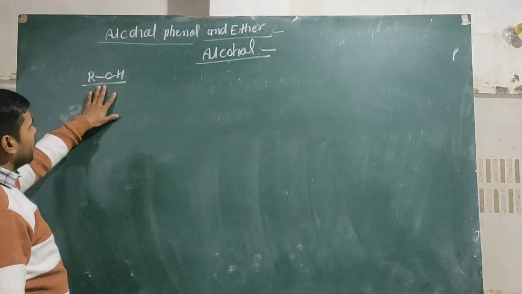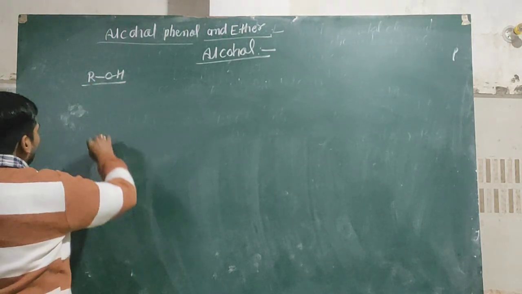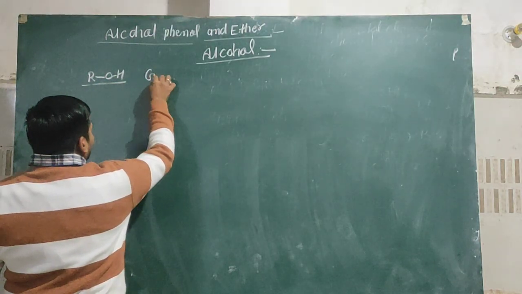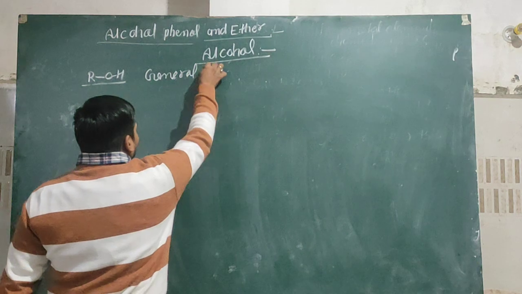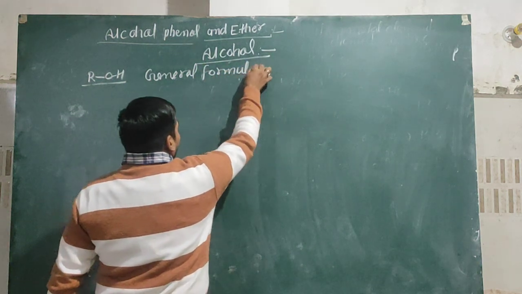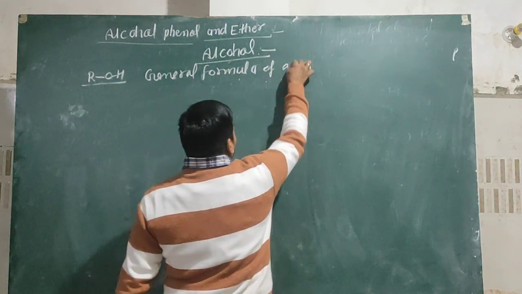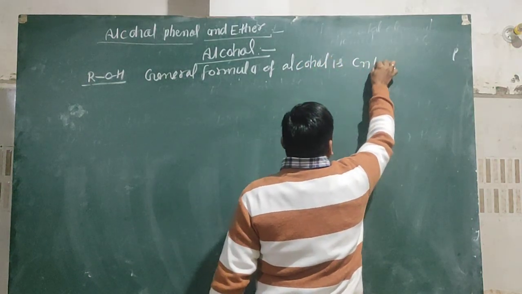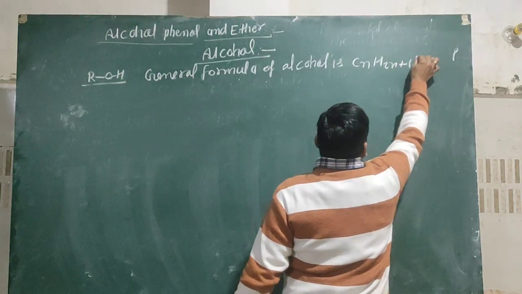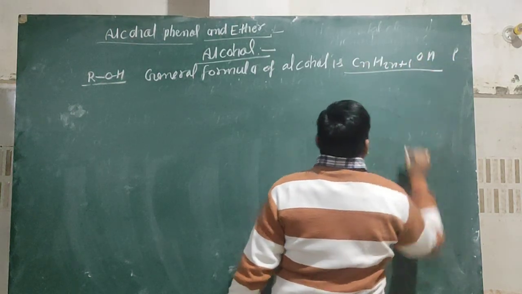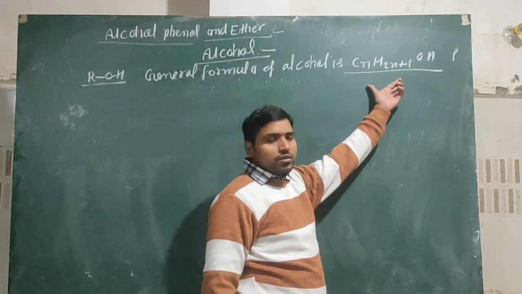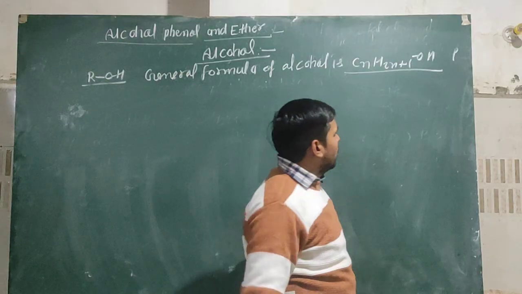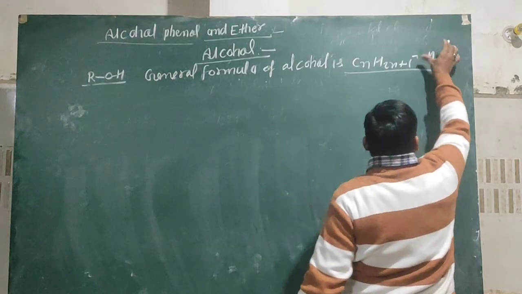The general formula of alcohol is ROH, and you also know the general formula of alcohol is CnH2n+1OH, where CnH2n+1 is the formula of the alkyl group, to which the hydroxyl group is attached.